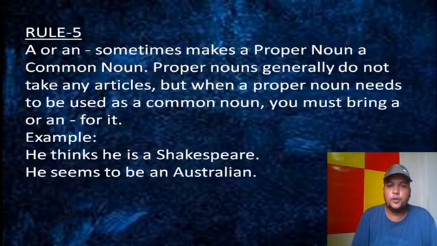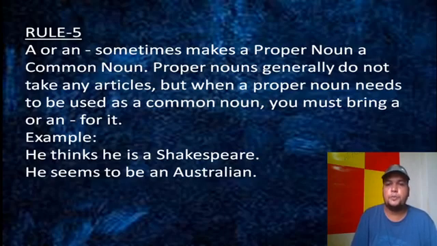See the example, then it will be clear. He thinks he is a Shakespeare. He seems to be an Australian. He thinks he is a Shakespeare, but it doesn't actually mean the playwright Shakespeare, the famous dramatist, but rather a comparison is made with Shakespeare.